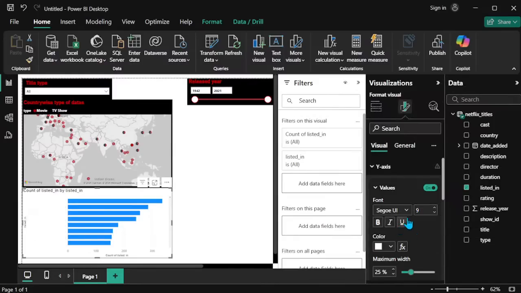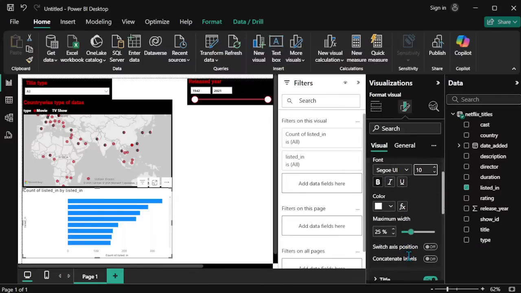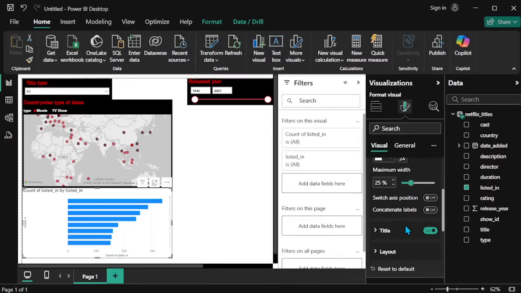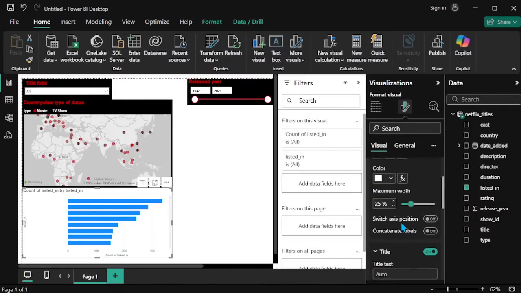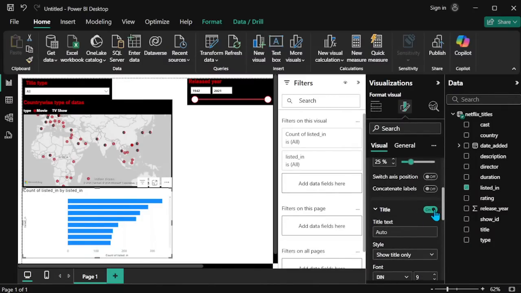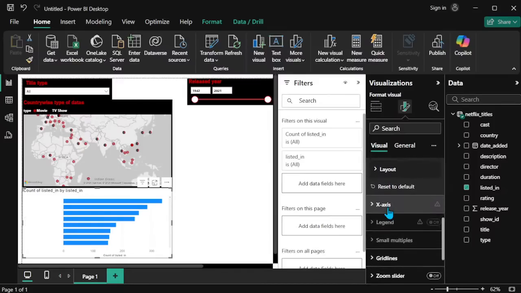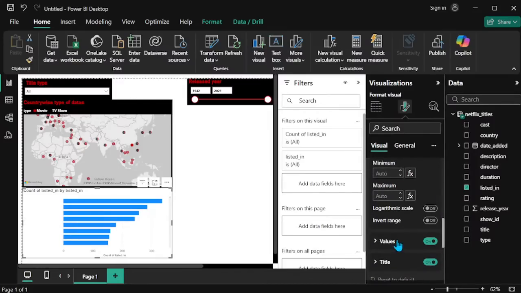Converting to white, making it bold and increasing the size to 10. Once we change the background, automatically all the values are visible and look good. The y-axis title, if you need the particular y-axis name, you can turn it on. If you don't need it, you can turn it off. Generally I turn this one off.